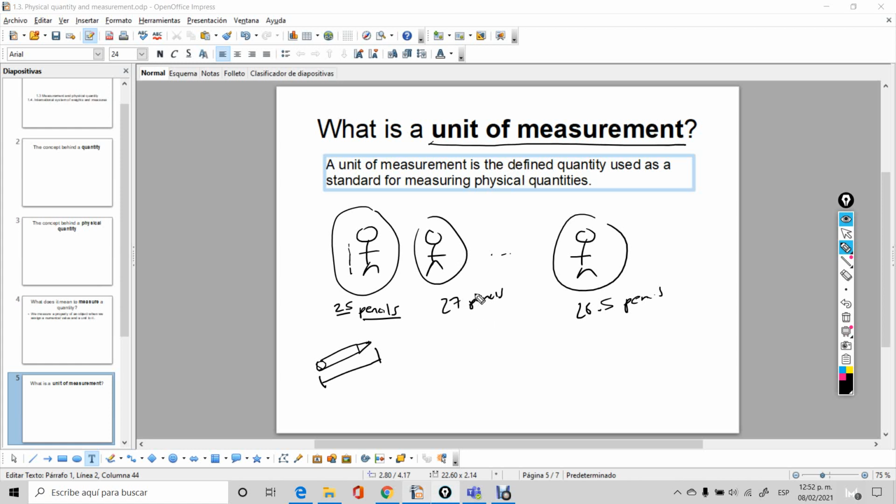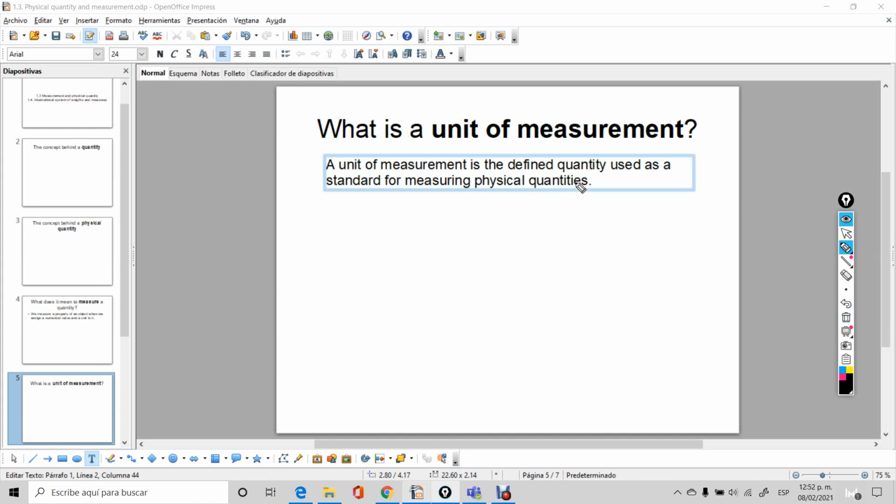Okay, so now that you know what a unit of measurement is, and that you can use whatever stuff you want, a pencil or a notebook or anything, it doesn't matter. The best idea is to define units of measurement which are more precise than a pencil. Nobody's going to use a pencil as a unit of measurement. That's not a good idea because the pencil can break, etc. So why not have something that cannot break? You see what I mean? Like a rod of metal.